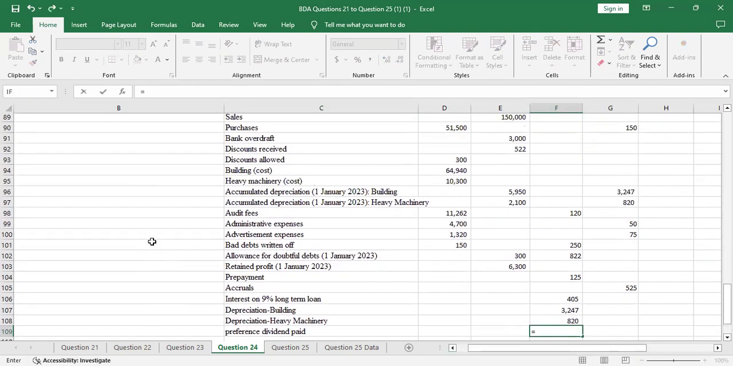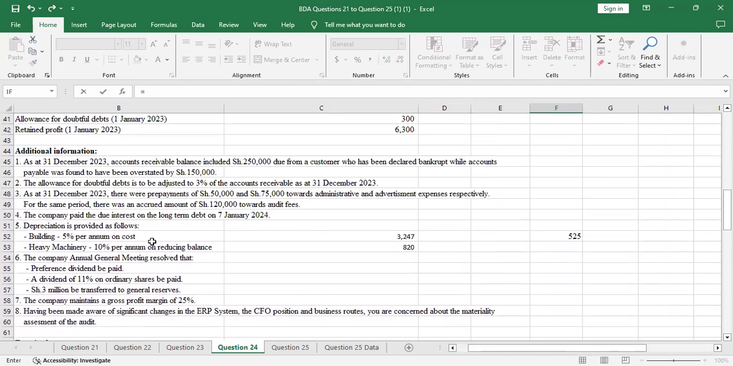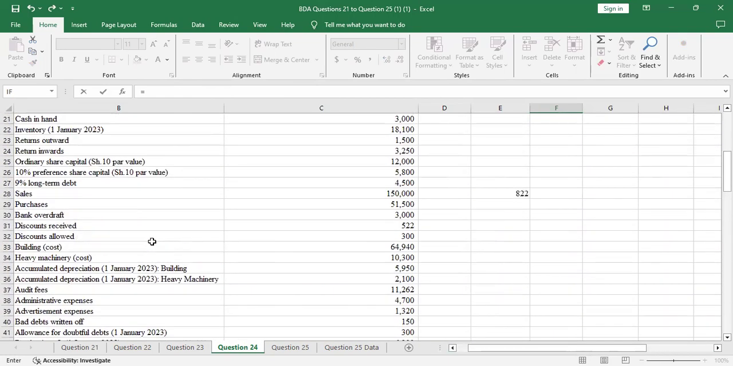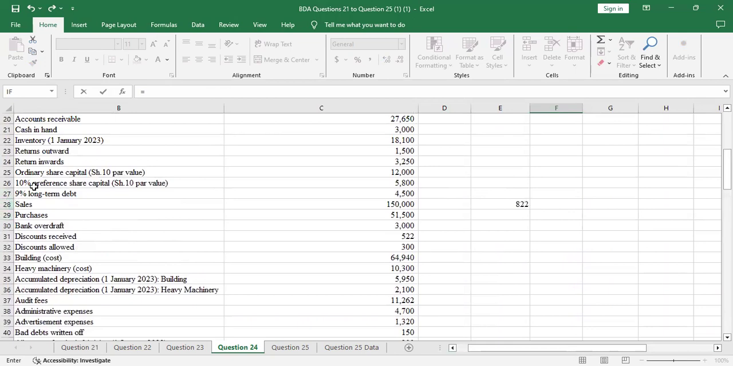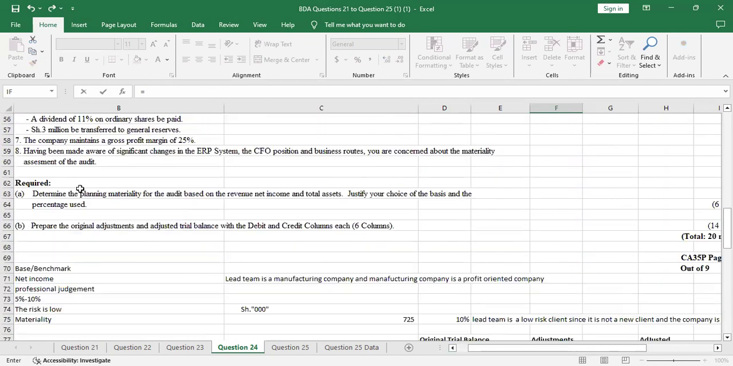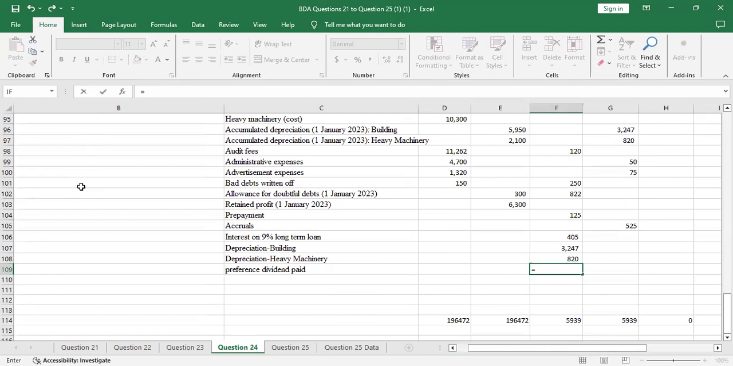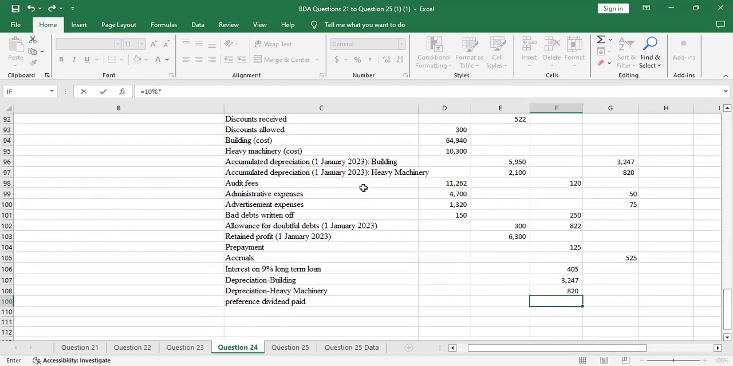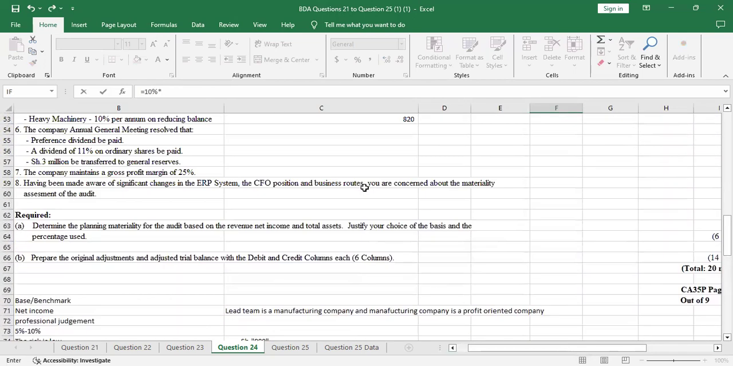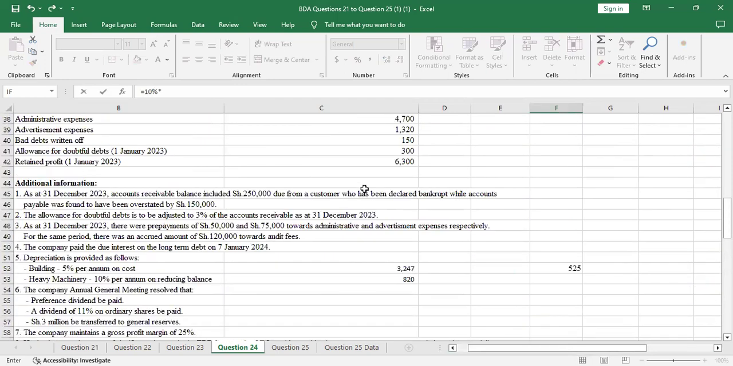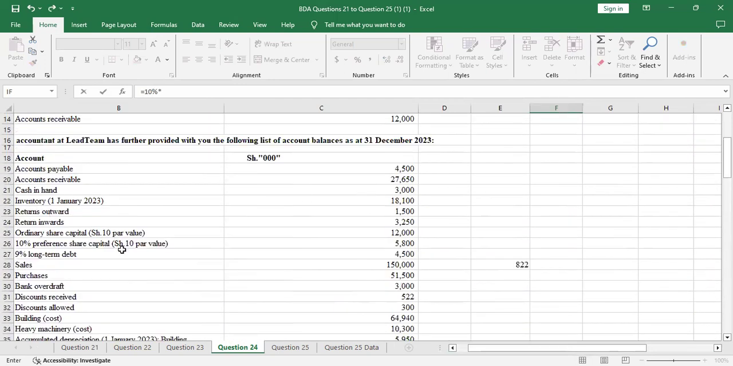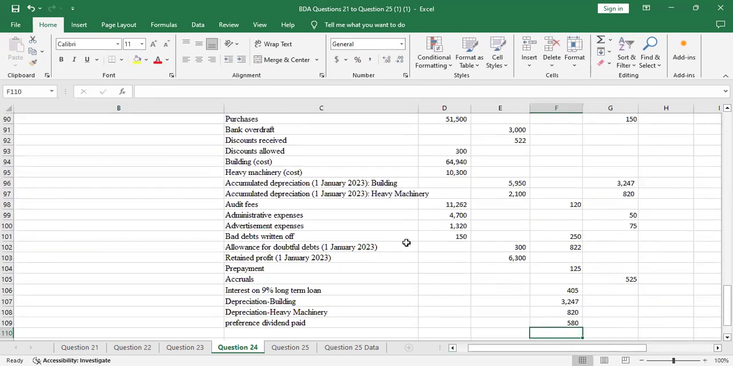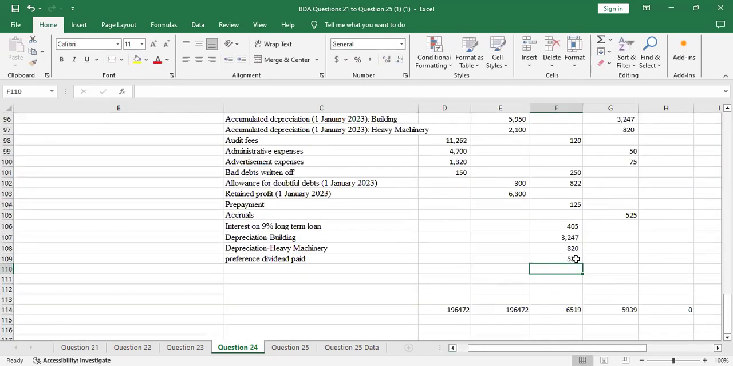So for preference dividend, we look at how much was paid. You'll go to that. We have a 10% preference dividend, so just say equals to, then you take 10% multiplied by the amount, because that was actually what was paid. So it's an expense. The actual amount, as per the information given, was 5,800. So we'll pay 580 for preference dividend.